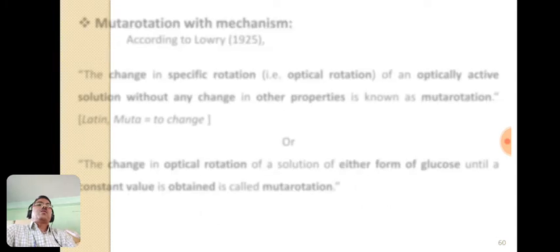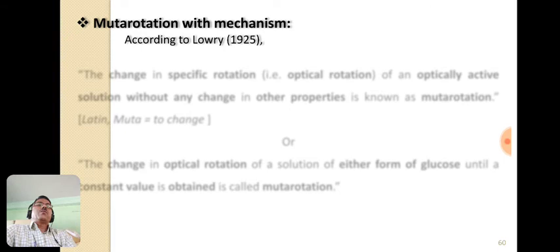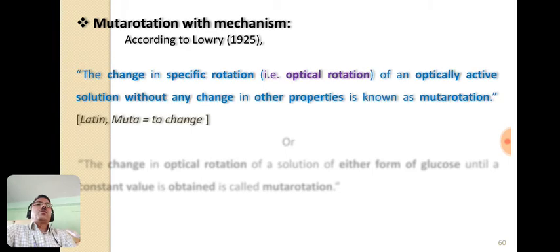Now let us see a new point, that is mutarotation. According to the scientist Lowry, who gave the definition of mutarotation in 1925, mutarotation is nothing but the change in specific rotation, which is known as optical rotation, of an optically active compound or optically active solution of the compound without any change in other properties.